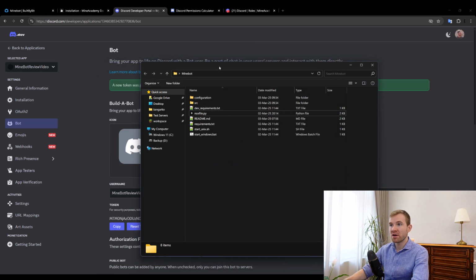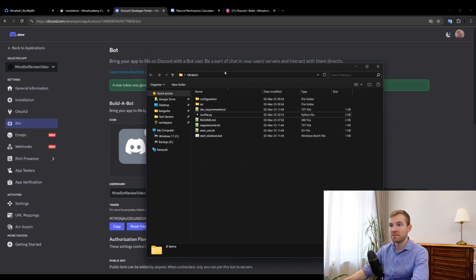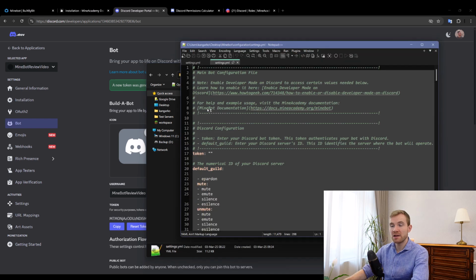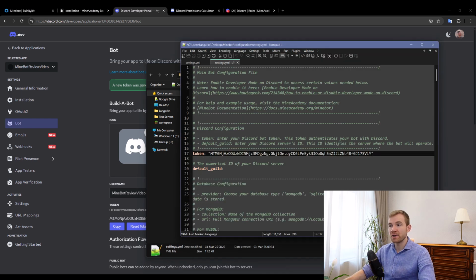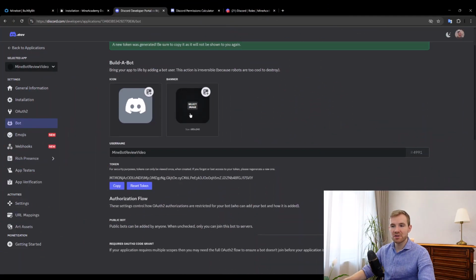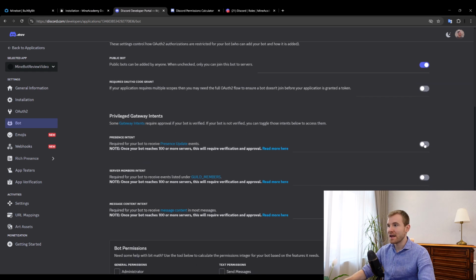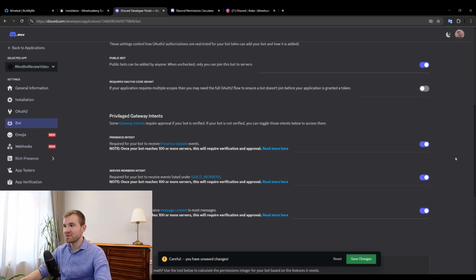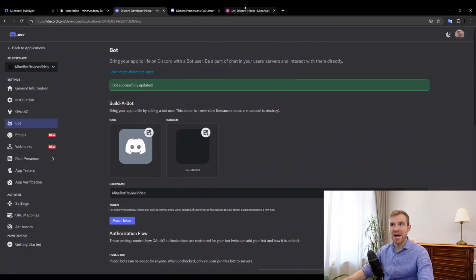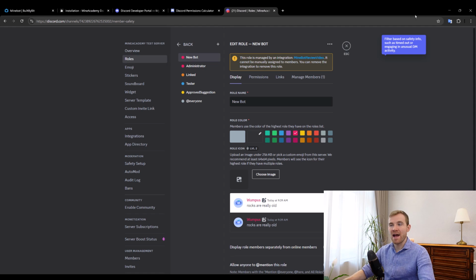So going back to the Discord bot folder, open up configuration, open up settings, and then simply place your token into the token key. Next, scroll down to privileged gateway intents and simply toggle on all of these 3 intents.